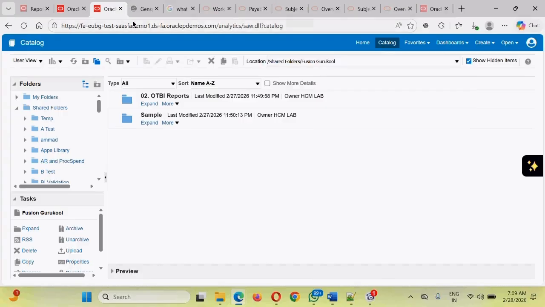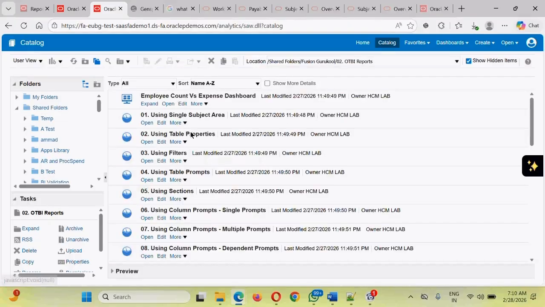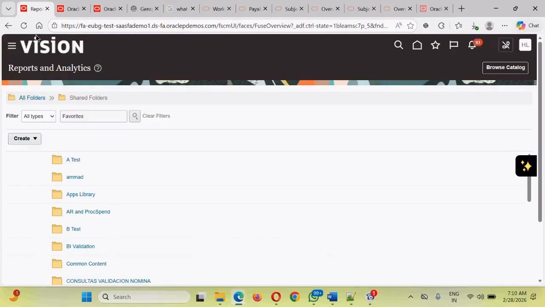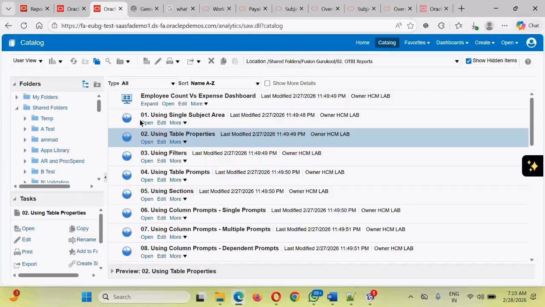Okay. And guys, if this is the URL you want to access at a regular interval of time, you do not want to type in the URL, you can add those particular URLs into the favorites. Same way guys, suppose as a business user, you know this particular report has been placed in this particular folder under shared folders, Fusion Gurukool. In order to access this particular report, what you are supposed to do is first go to the tools, go to reports and analytics, click on browse catalog, and then navigate to shared folders, go to this Fusion Gurukool folder and go to this OTBI, and then you should be able to access this report.